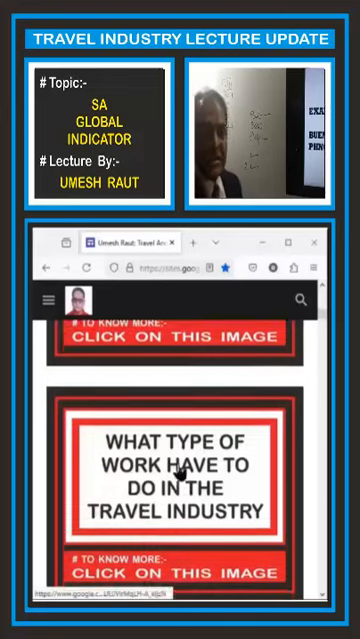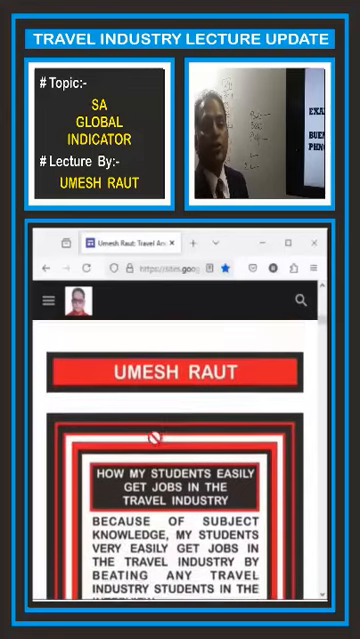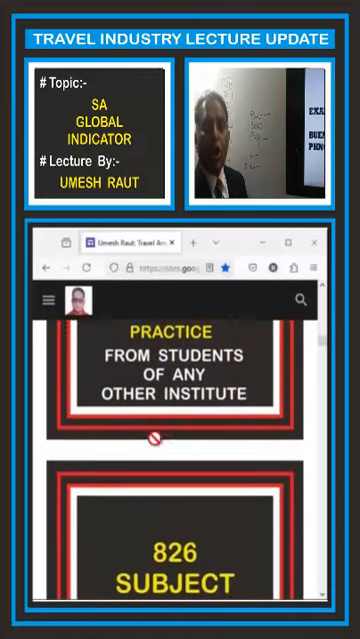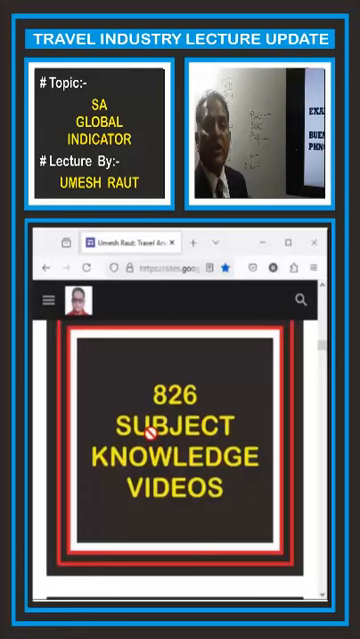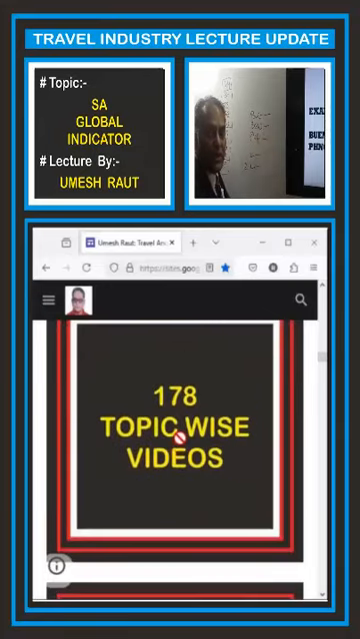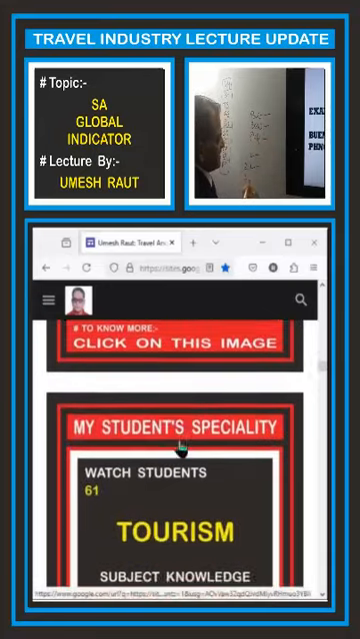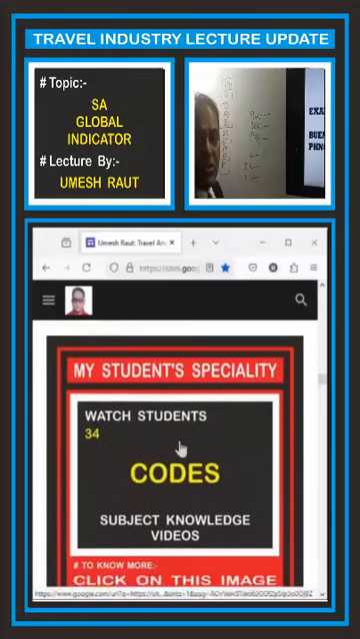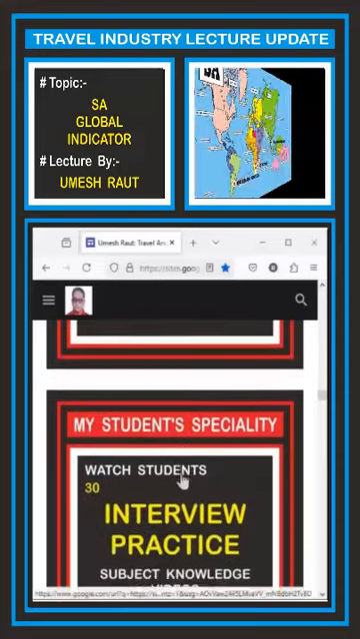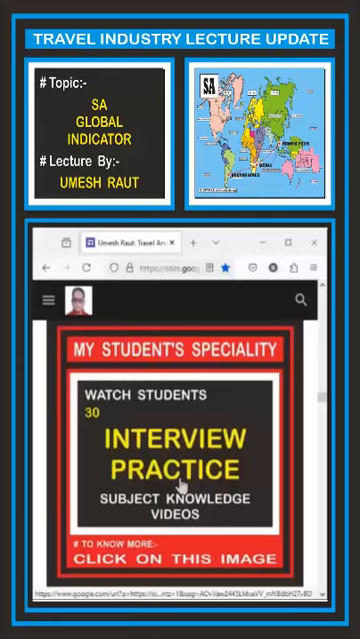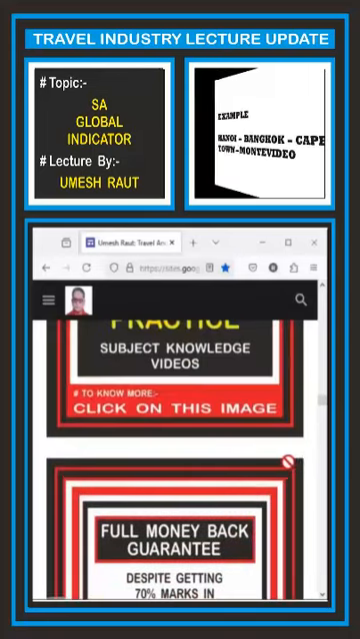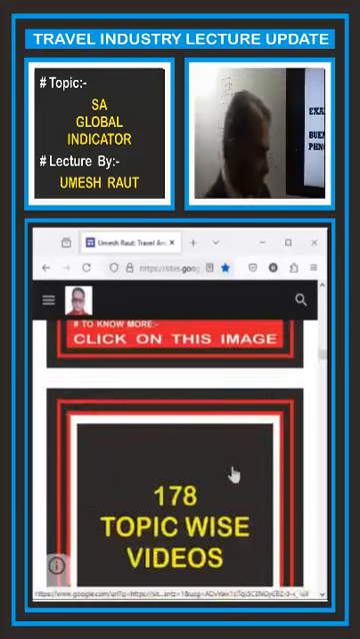Now the third condition says via point should be in the Central Africa or Southern Africa or Indian Ocean Islands. Now here Beira is in Mozambique and Mozambique is in Southern Africa. That means this itinerary has satisfied the via condition also. So the global indicator for this itinerary will be SA. I will check the next one.